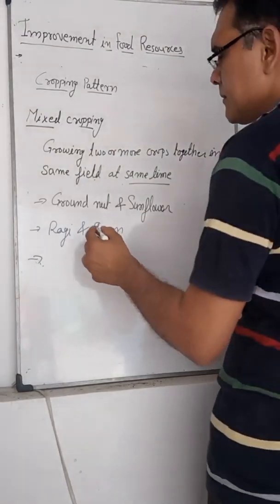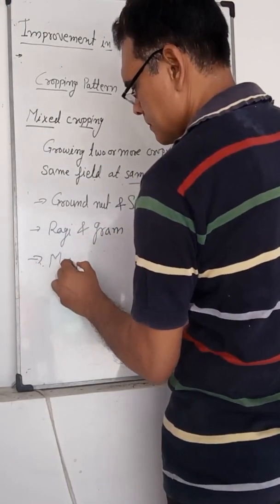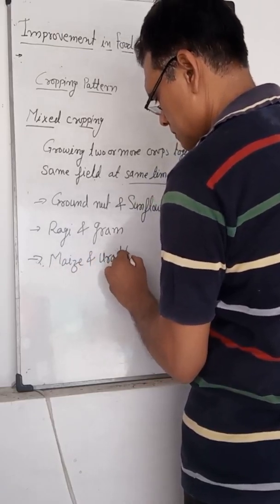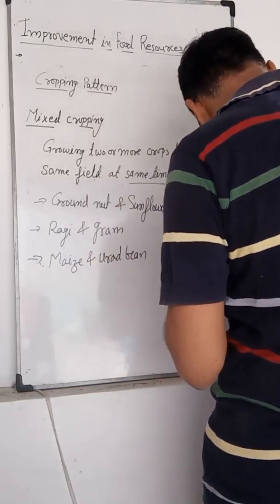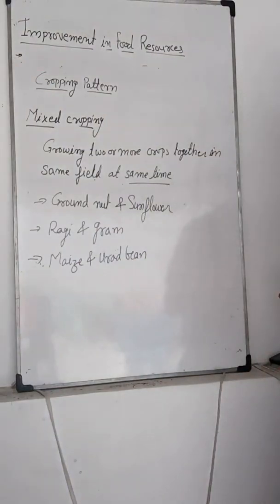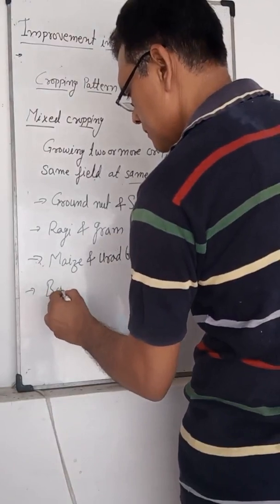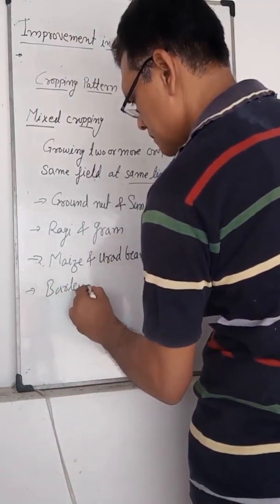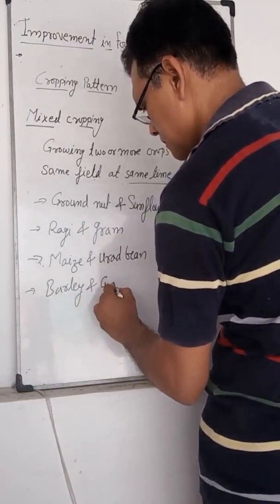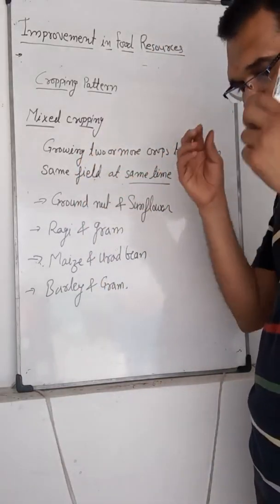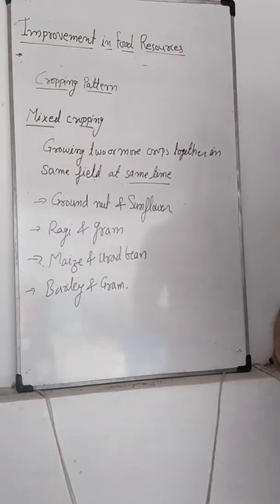Maize and urad bean growing together in the same field. Barley and gram growing together in the same field. So these are the different types of crops grown together in the same field at the same time.